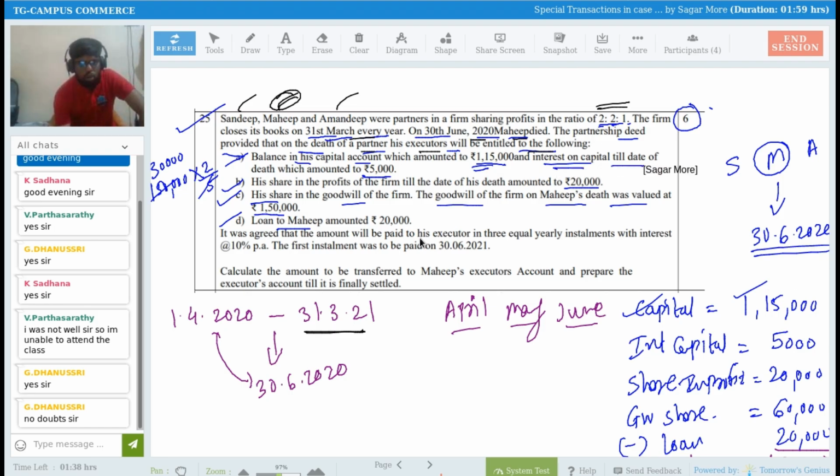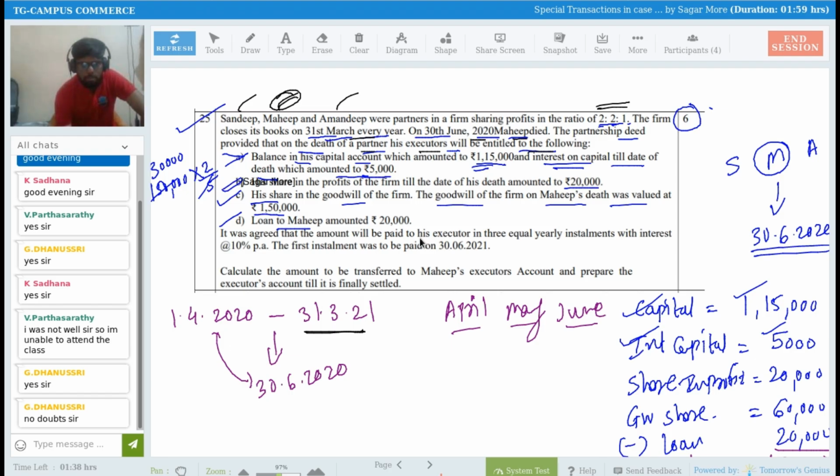Interest on capital till the date of death, which amounts to rupees 5,000. So till the date of death, that is up to 30th of June 2020, the partnership firm is supposed to provide him 5,000 rupees of interest on capital. So I also have considered 5,000 rupees of interest on capital. So we have to provide 1,15,000 rupees plus 5,000. So far 1,20,000 we have to give to Mahip.